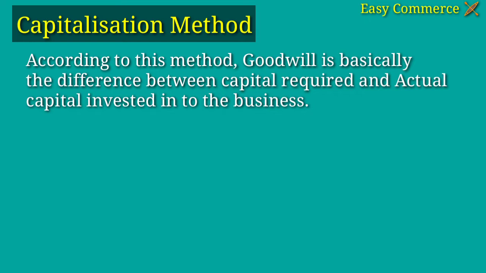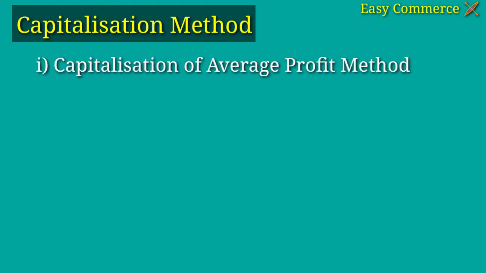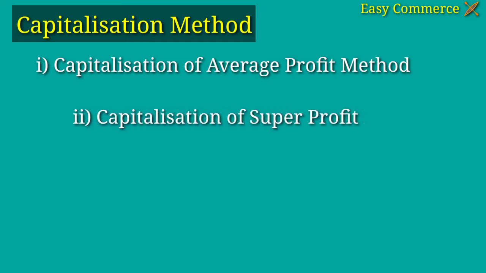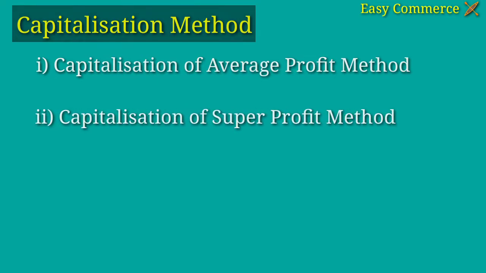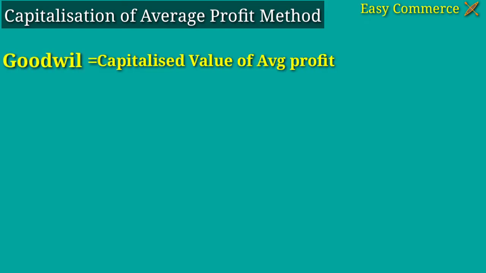The capitalization method may be further divided into two. First one is capitalization of average profit method, and second one is capitalization of super profit method. Under capitalization of average profit method, the value of goodwill is ascertained by deducting actual capital employed from the capitalized value of average profit. The steps involved under this method are: first, ascertain the average profit.